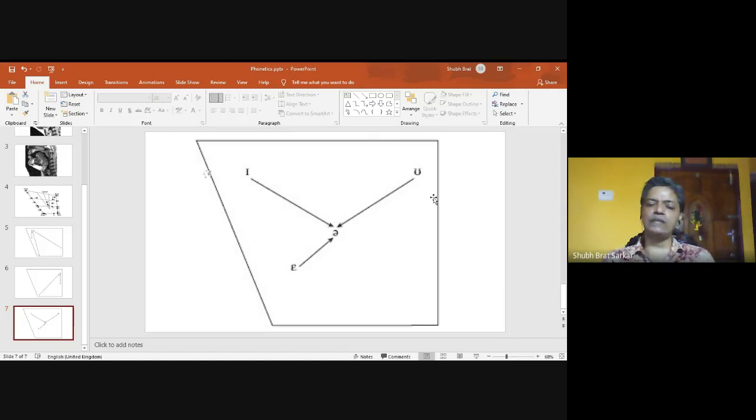Therefore, the tongue is gliding from the back. This is the back position, back rounded position above half close to the position of central unrounded vowel between half closed and half open, thereby producing the sound diphthong ua, as in the words poor, sure, ensure. This is the sound ua.